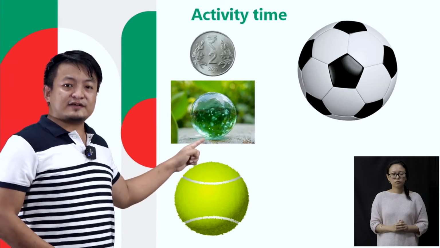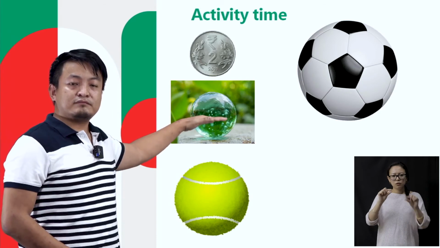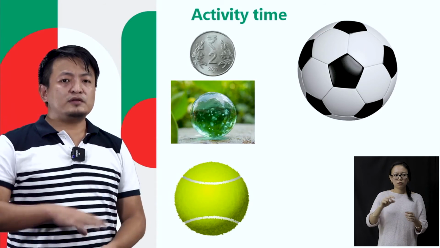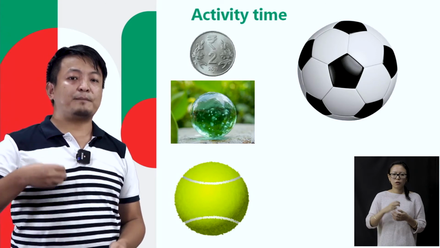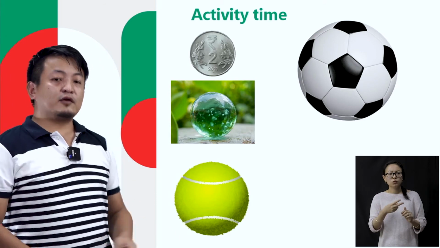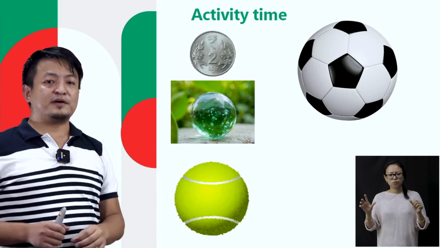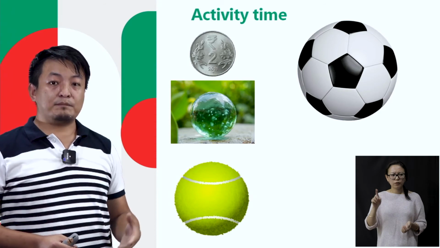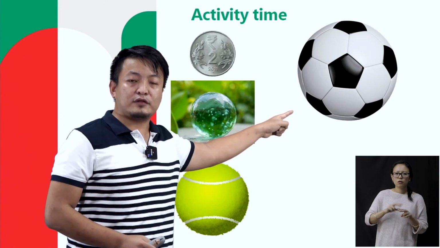Now, in the first case, you take this coin and place it above this marble. You will see that the whole surface of the coin is not covered. A part of the coin is sticking out. Right? Now let's try with the tennis ball. When we try with the tennis ball, we will still see some parts of the coin coming out.